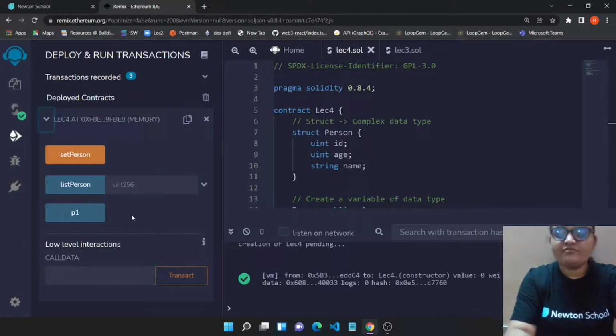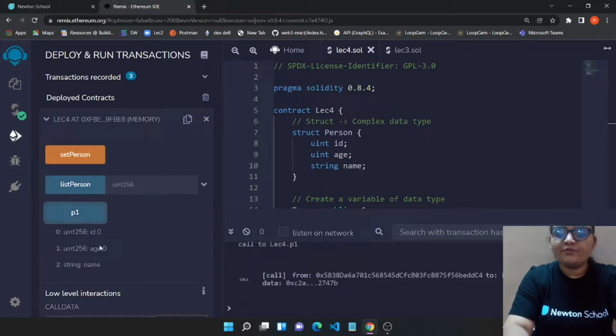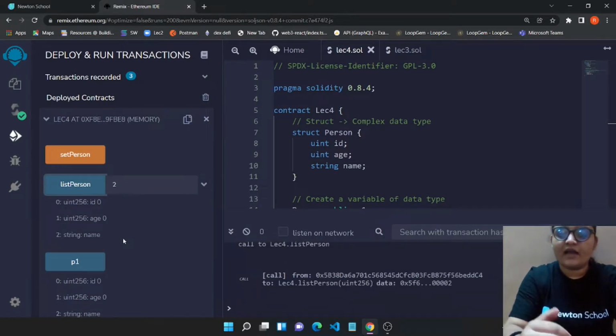So let's see what's in this new version. We now have three things: we have setPerson, we have P1, and we have listPerson of that particular person type. If I go to P1, it is still blank. If I want this 2 to be listed, it would be giving me blank values.